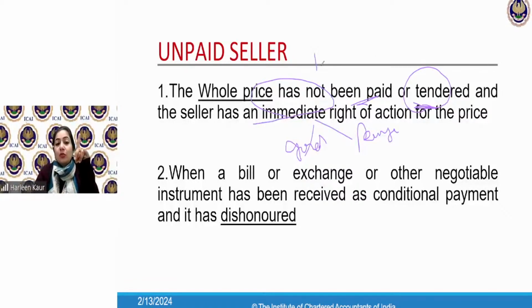So my question to my students: the goods were for rupees 1,000 and the buyer paid you 990 rupees. Do I become unpaid seller? Yes, ma'am, or no, ma'am? The buyer has made me the payment of 990 rupees. The goods were for 1,000. You have paid me 990 rupees. Do I become unpaid seller? Yes or no? Tell me quickly.